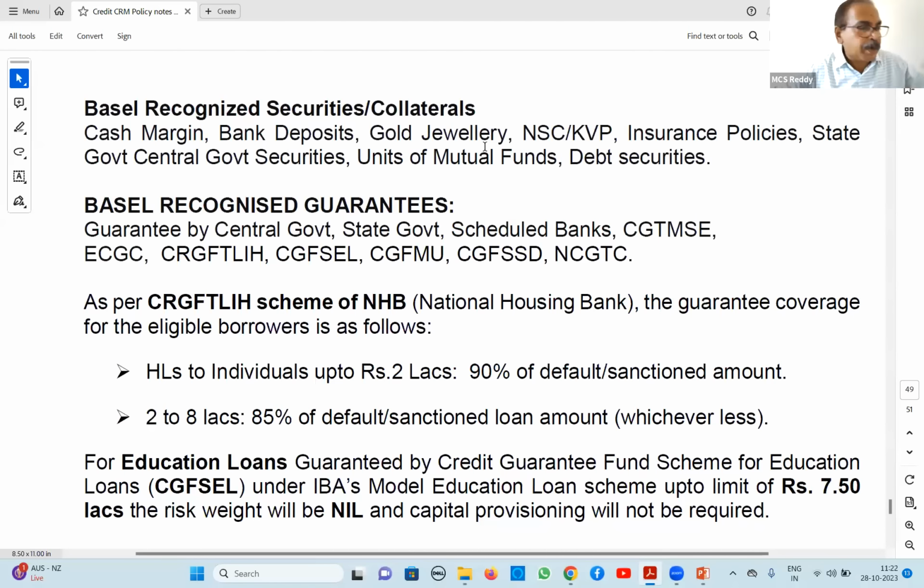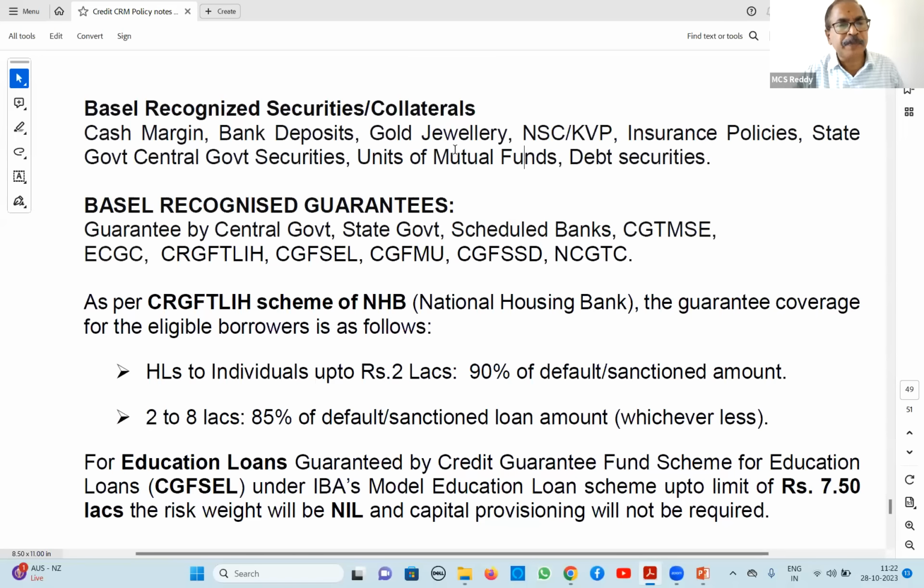How we can reduce? Just I will tell you an example. You have sanctioned a clean loan like to a person, 5 lakh rupees, some personal loan. But he has given LIC policies as security to the extent of 50%. So out of 5 lakhs, 2.5 lakhs ka security he has given.